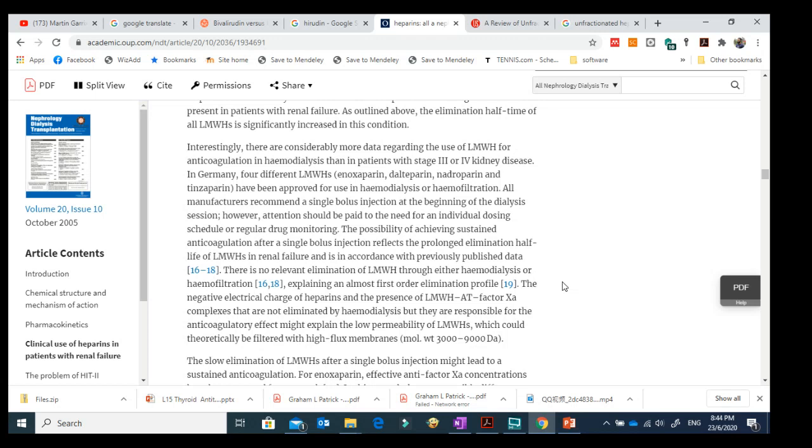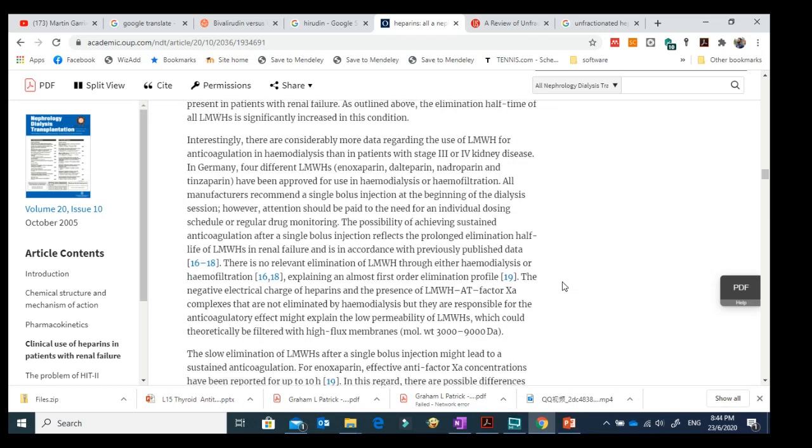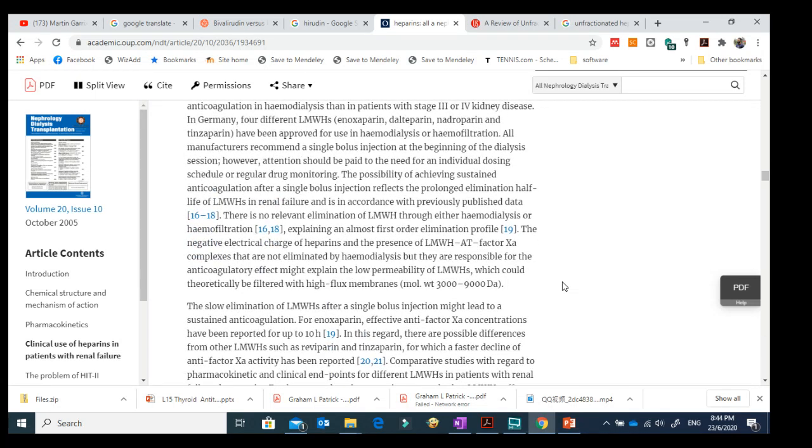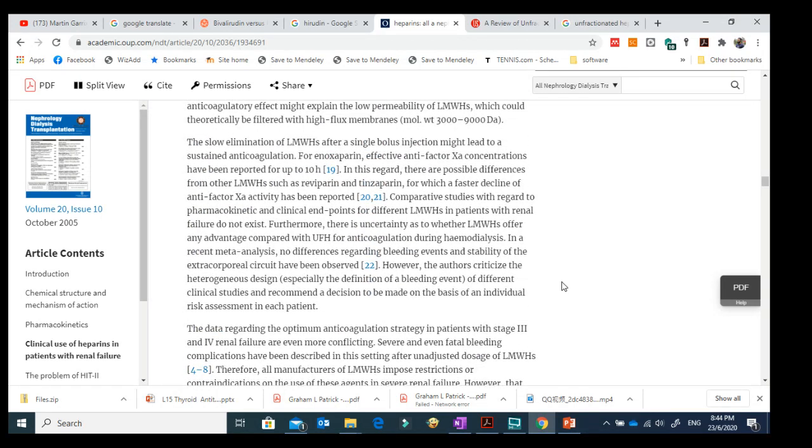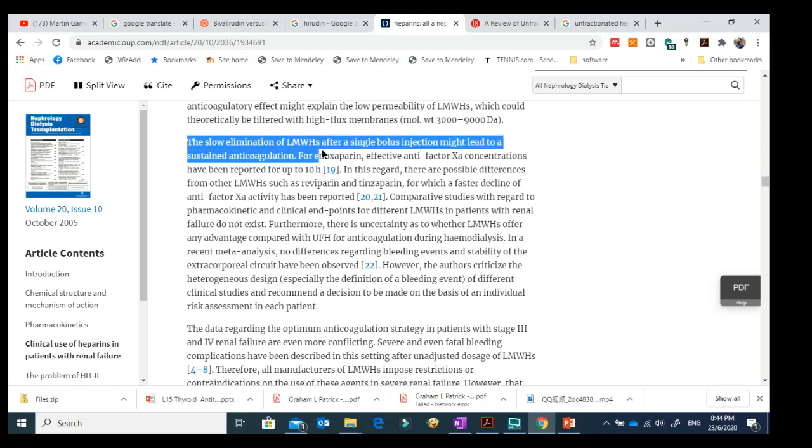And they are talking about many things, about how they are affected by different factors and how they interact. Another important thing they are talking about is the elimination of low molecular weight heparin, and slow elimination is mentioned here, and that's the benefit, because slow elimination would lead to a sustained anticoagulation effect.